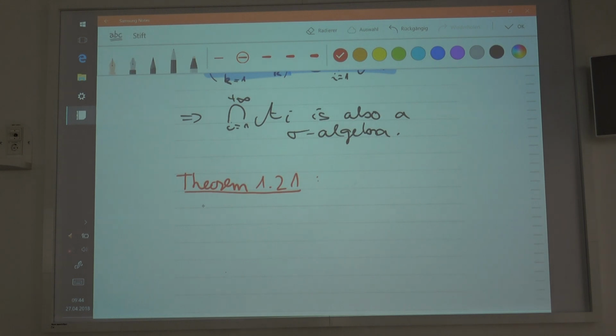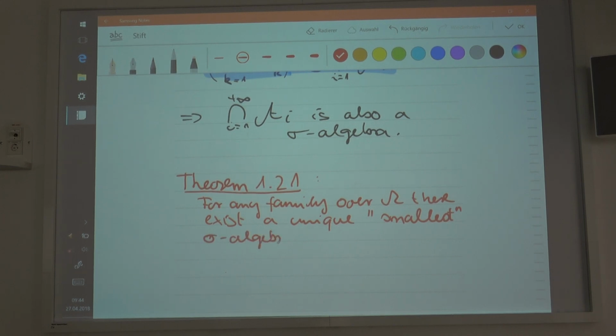For any family of subsets over omega, there exists a unique smallest sigma algebra, and I put smallest in quotation marks, which contains every set of the family.